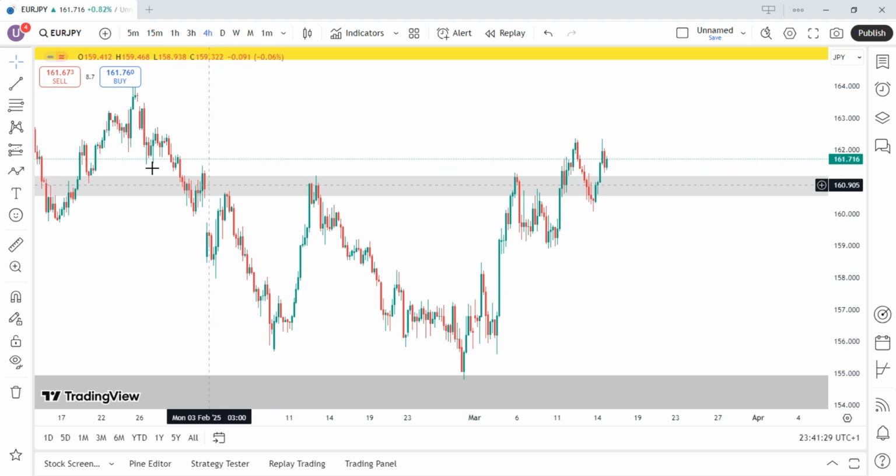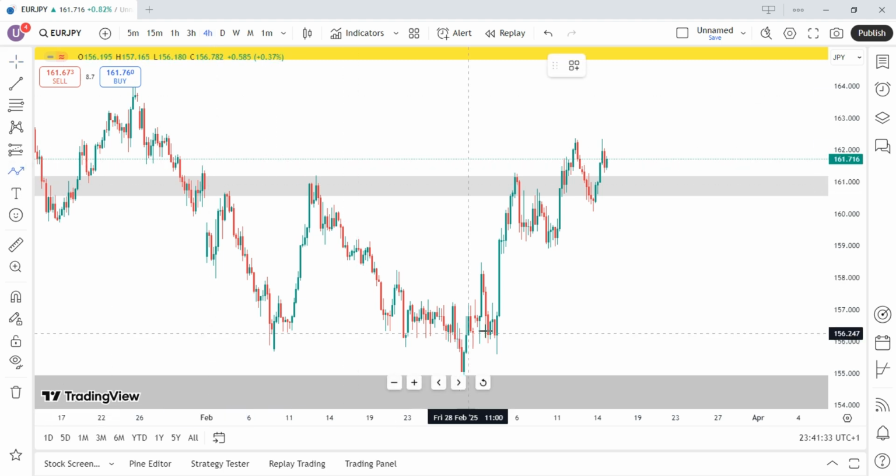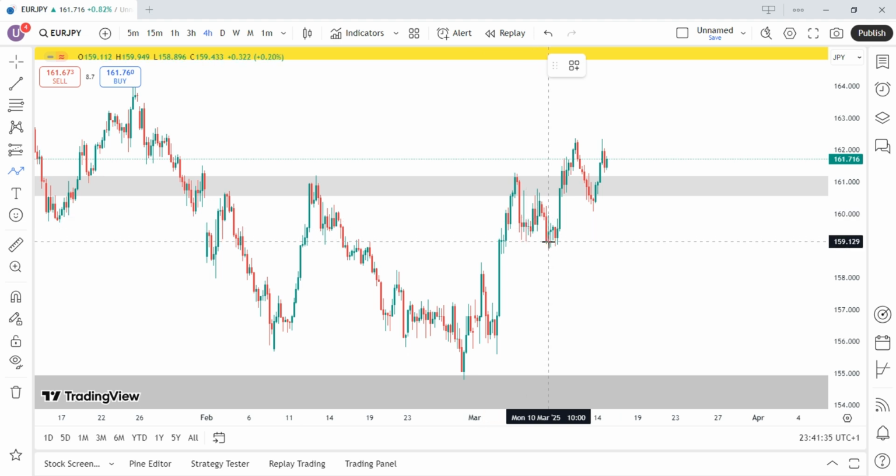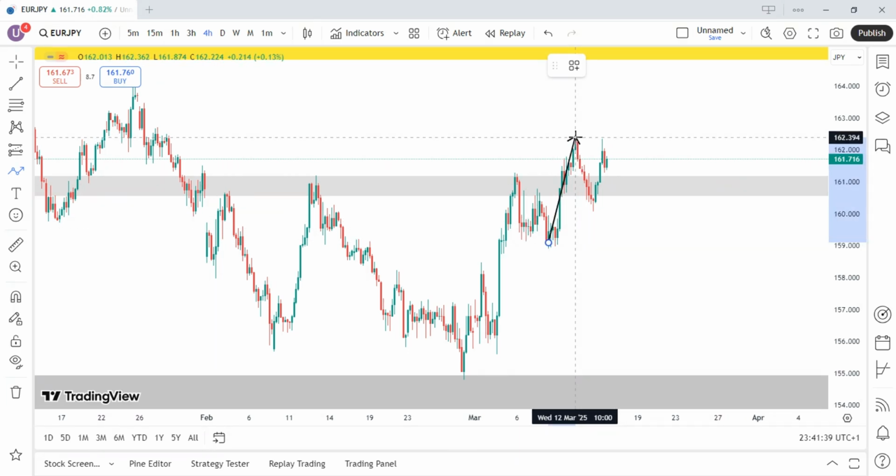On this 4 hour time frame, I called this price on Friday to my mentorship students. I told them when price broke above this zone, and I told them that if price came back to this fair value gap, they should do what? Move down to a lower time frame, the 15 minutes time frame, and look for entry around this place and take this buy to this zone. So currently we are in this buy on this zone.